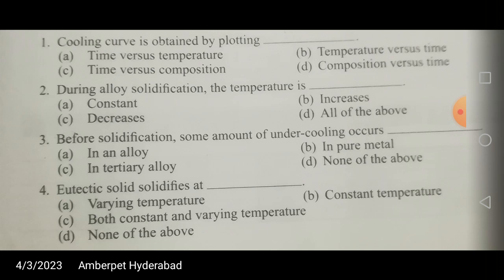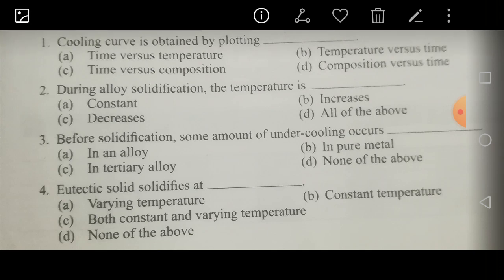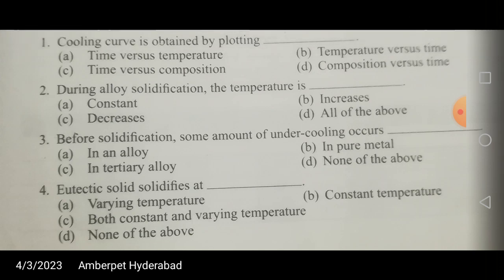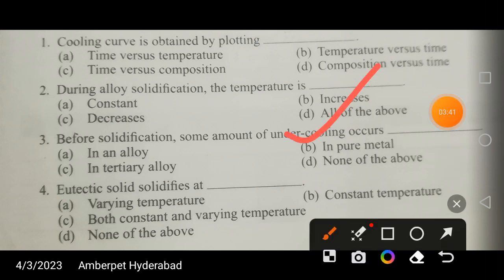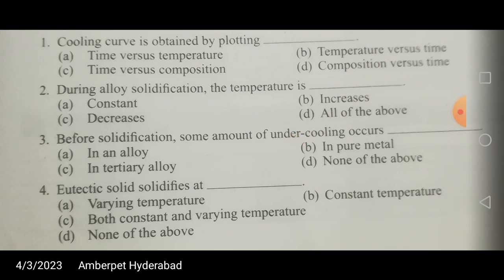But here before solidification some amount of undercooling occurs. In which case? In alloy case, or in pure metal, or in tertiary alloy, or none of the above. So this is in pure metal only, before solidification some amount of undercooling occurs, but not in case of alloys or tertiary alloys friends.